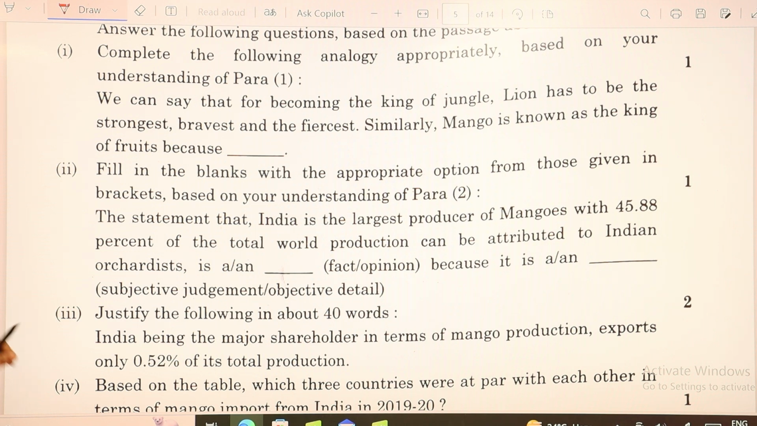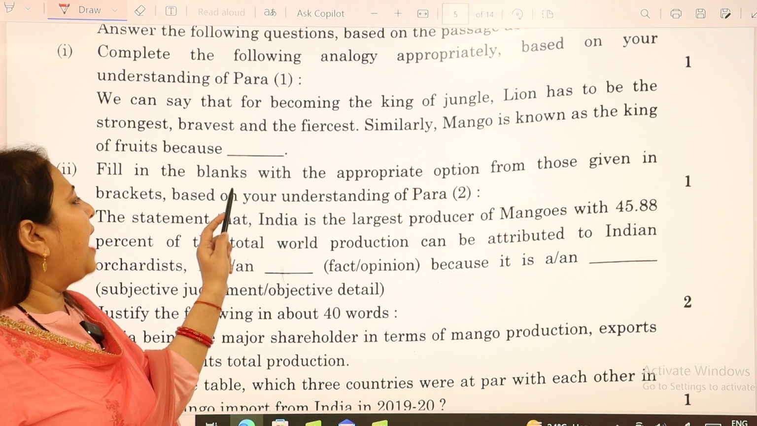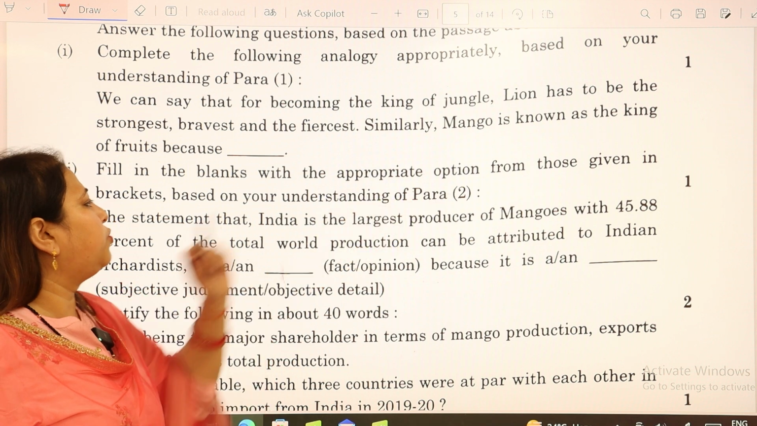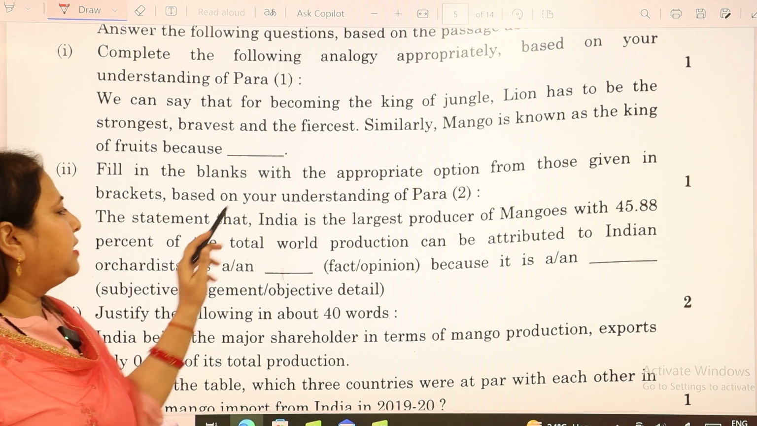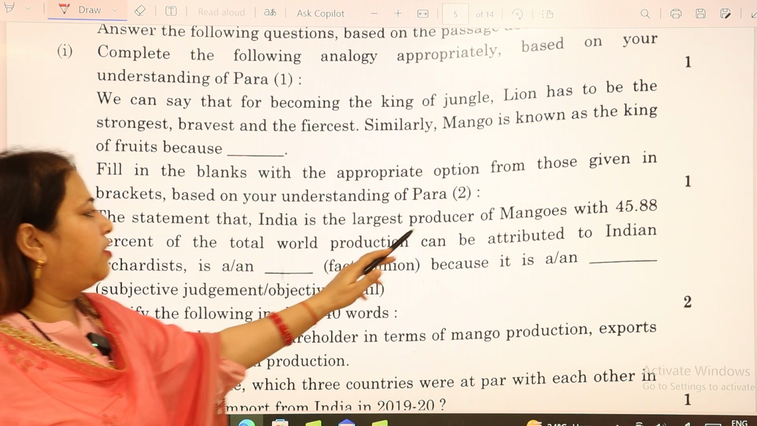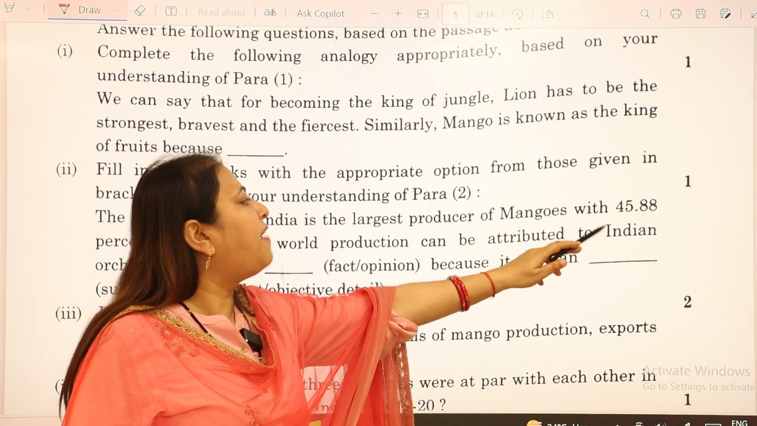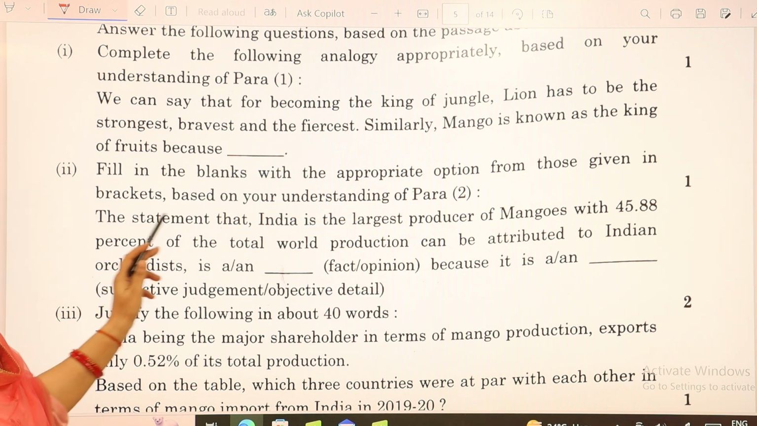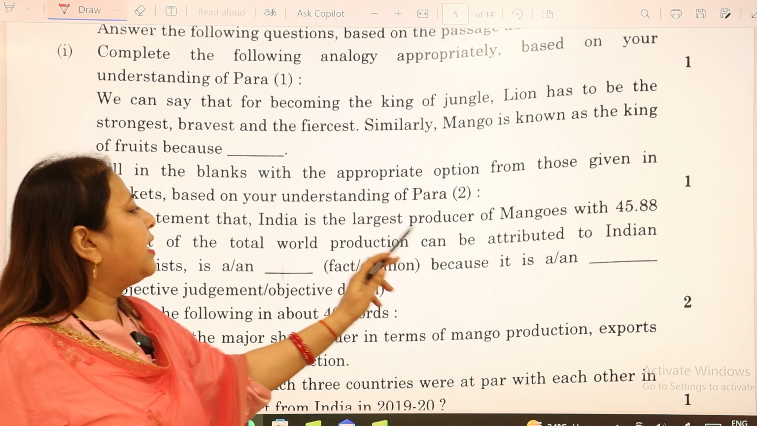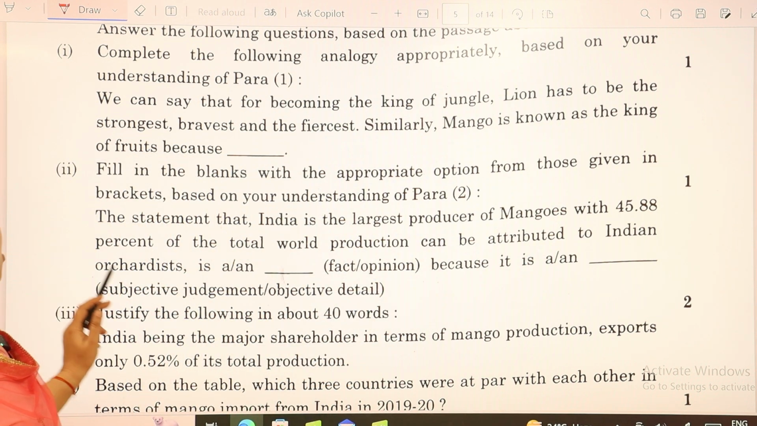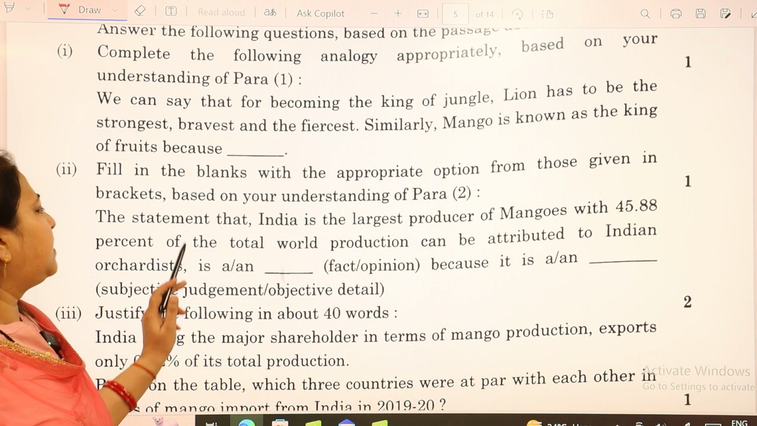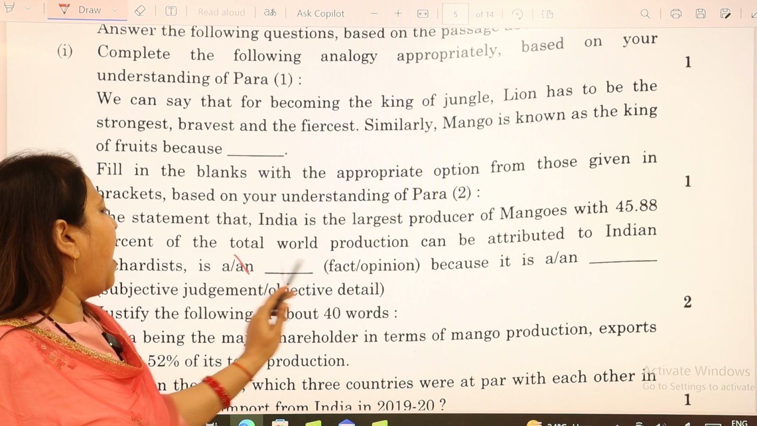Then we move to the second question, which says, fill in the blanks with the appropriate option from those given in the bracket. The statement that India is the largest producer of mangoes with 45.88% of the total world's production can be attributed to Indian orchardists is a fact.